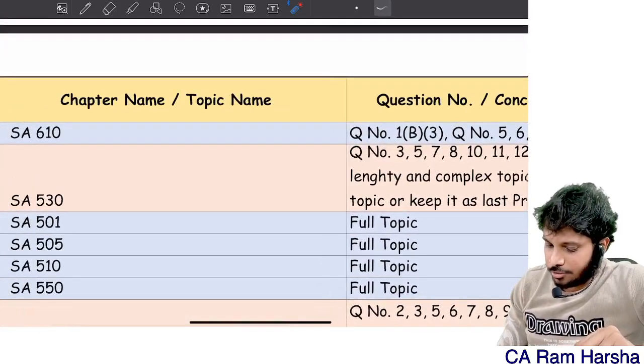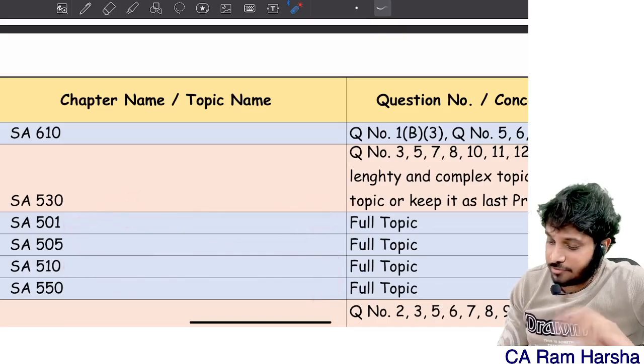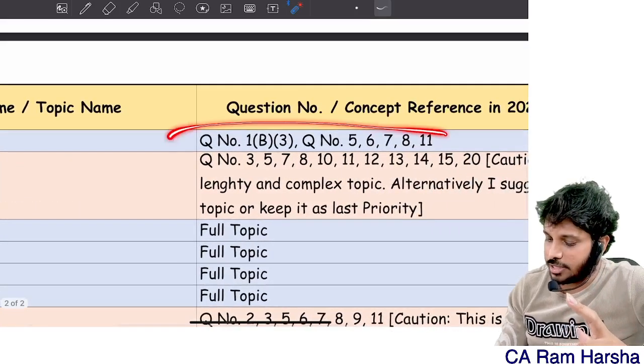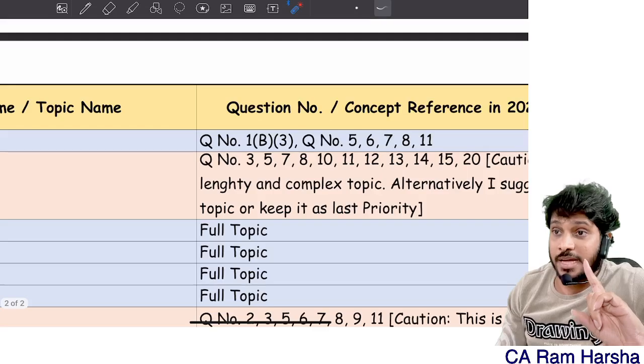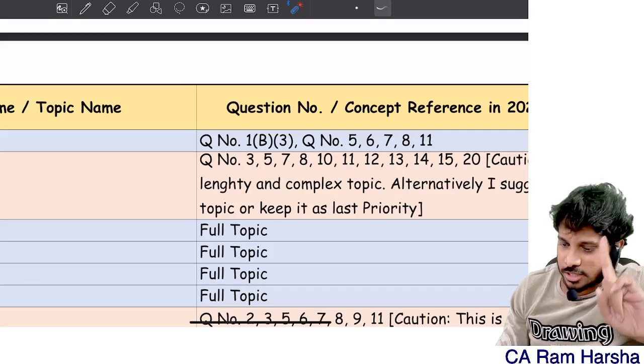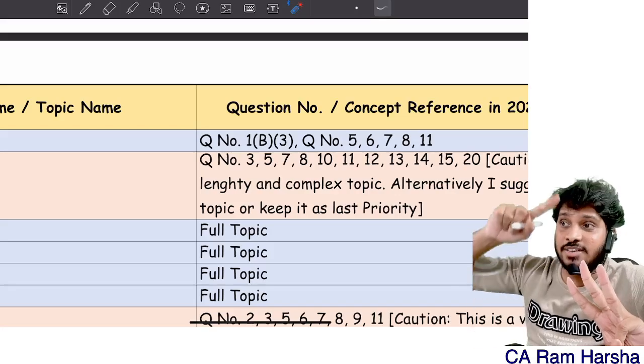Then coming to 501, no choice, full topic. 505 full topic, 510 full topic, 550 is also full topic. Whereas 610 again lengthy. Inside this only these questions are enough. 1, that too inside 1, only sub point 3 in the B point you have to study. Inside 1, B point will be there, capital B. Inside that the third point is there, activities related to internal control.